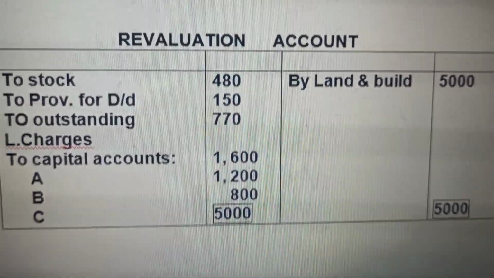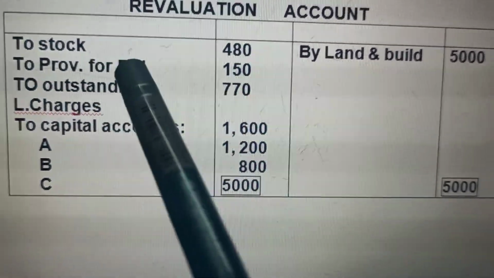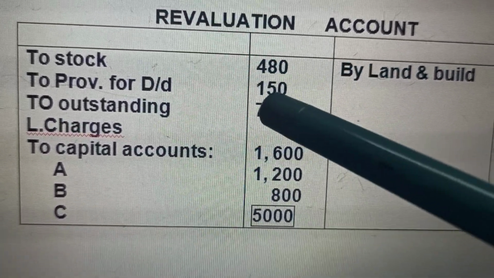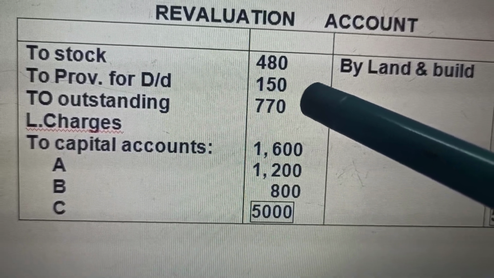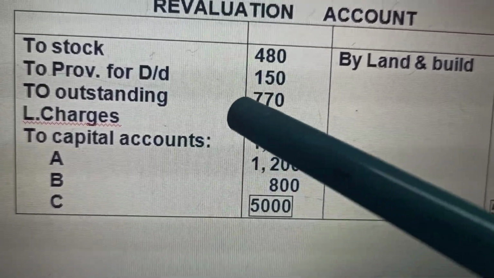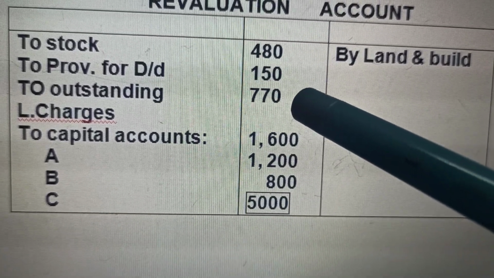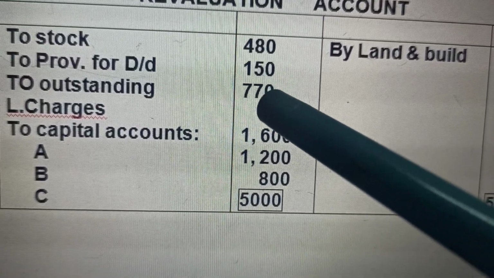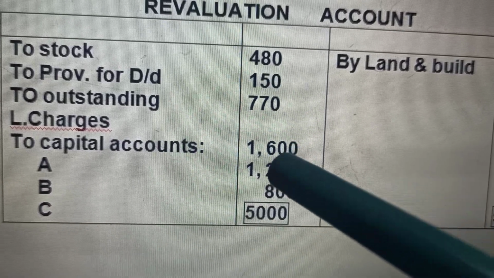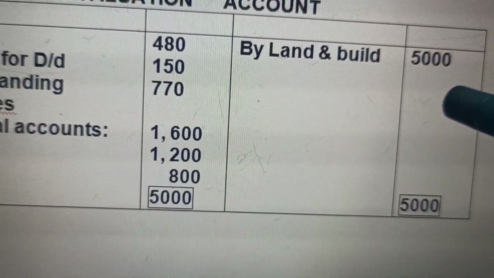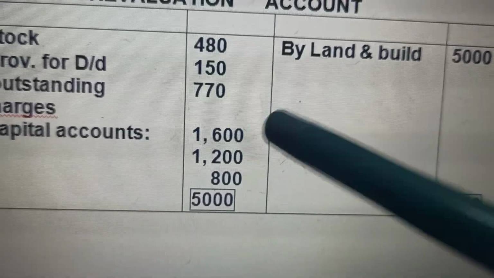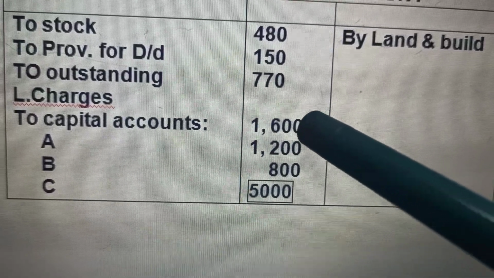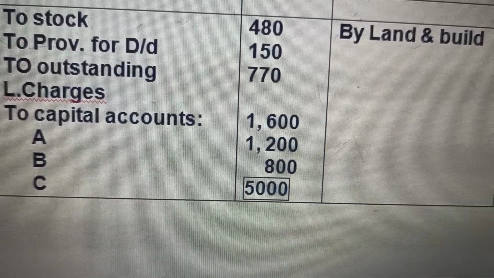Here, the revaluation account, if you remember the question, it stated the asset stock is reduced by rupees 480. Provision for doubtful debt is to be created at 5%, as they have given. Outstanding legal charges come to 770. The outstanding legal charges mean the liability increases on the debit side, an unrecorded liability. Land and building has to increase in the assets on the credit side, and this is the profit distributed among the partners in the old ratio, 1,600, 1,200 and 800 respectively.